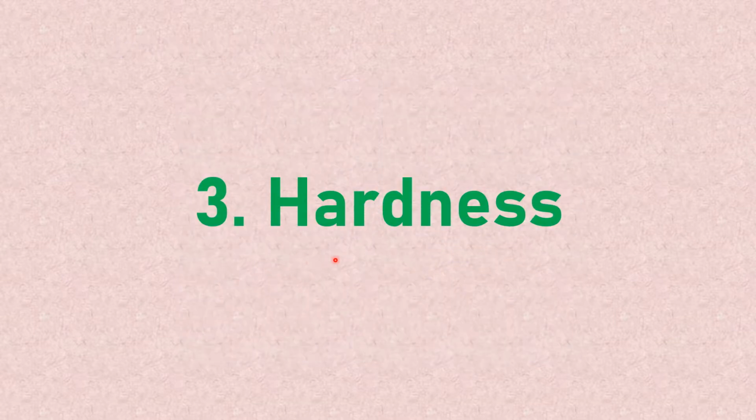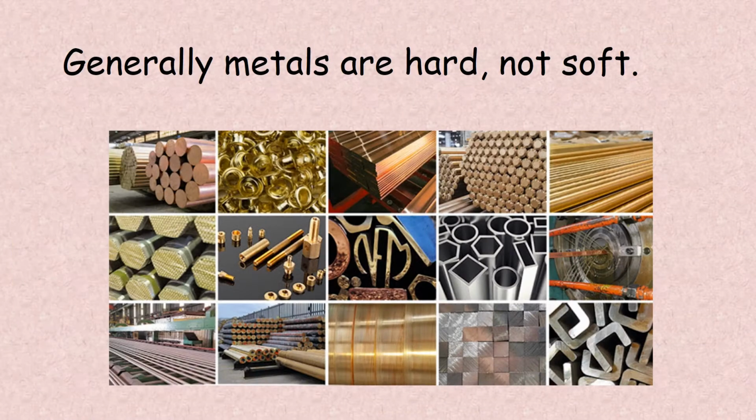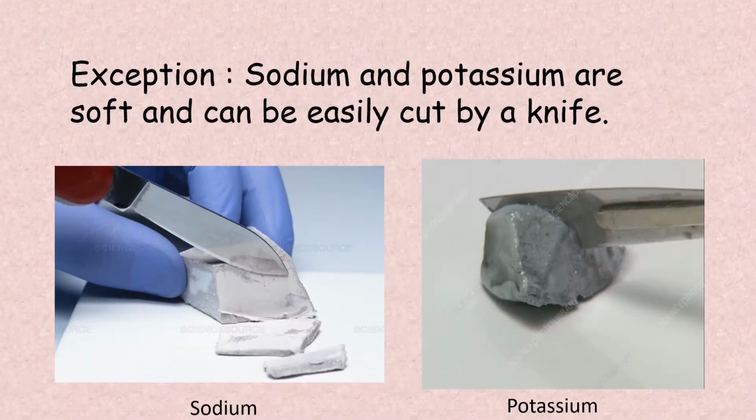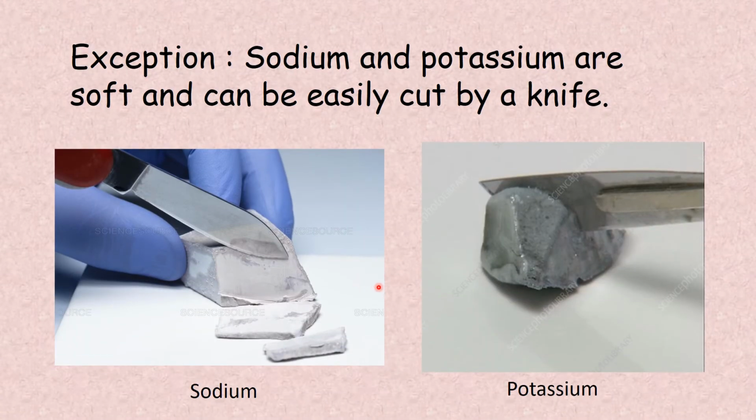Next property is hardness. Generally metals are hard, not soft. Exceptions, that is sodium and potassium. So sodium and potassium, they are soft and we can cut them easily with the help of a knife. But other metals we can't cut. Copper, iron, we are not able to cut them. But sodium and potassium can be cut easily.